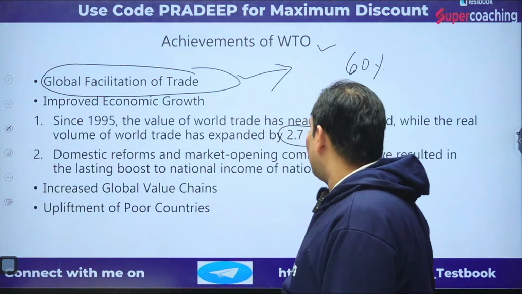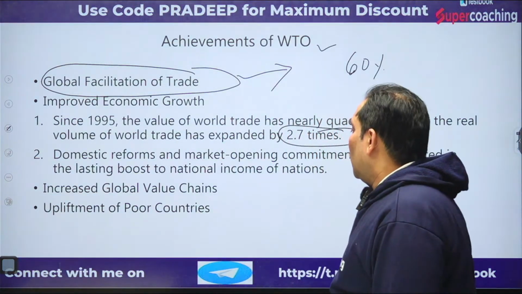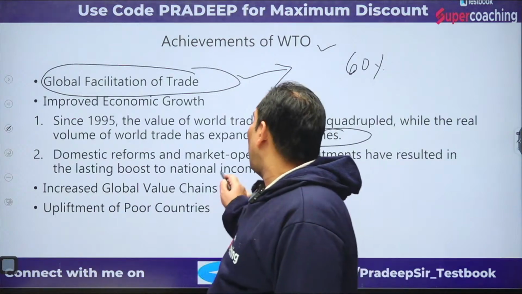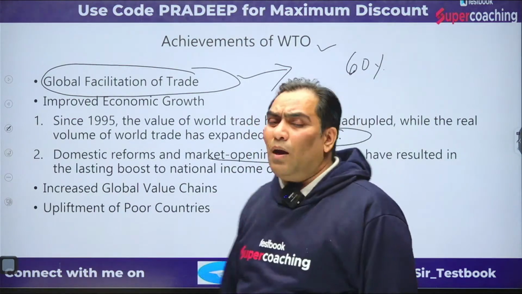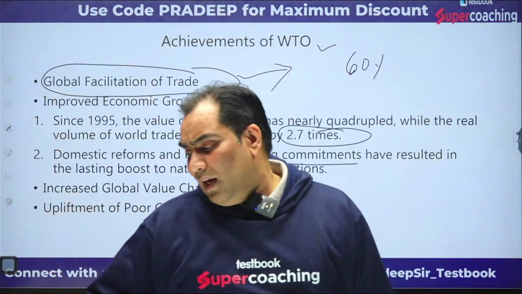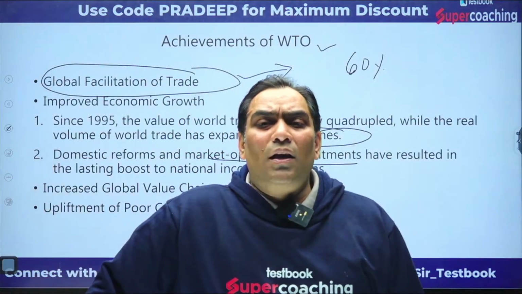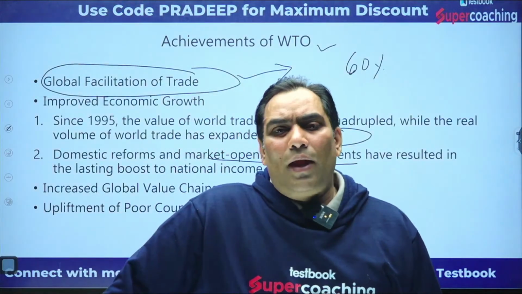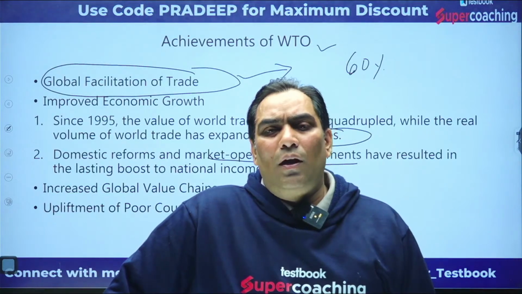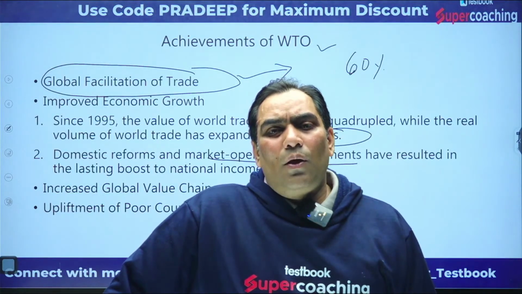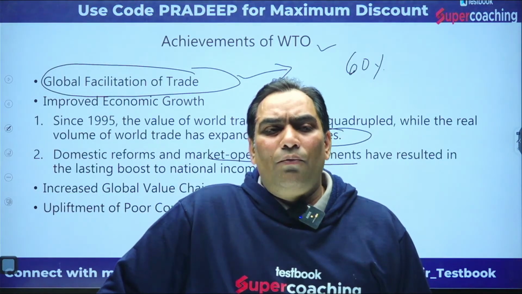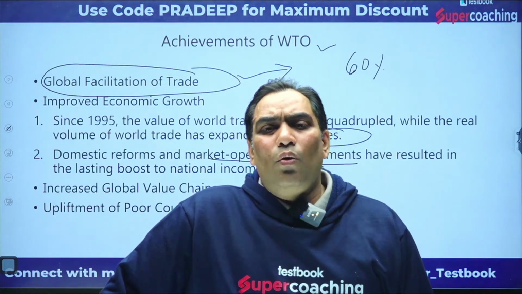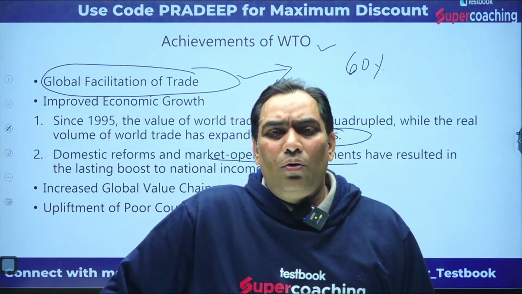Not only this, there are domestic reforms and market opening commitments. As I said, protectionist policy is not going to benefit developing countries or any country, because if you do not face competition, your capability is not going to develop.